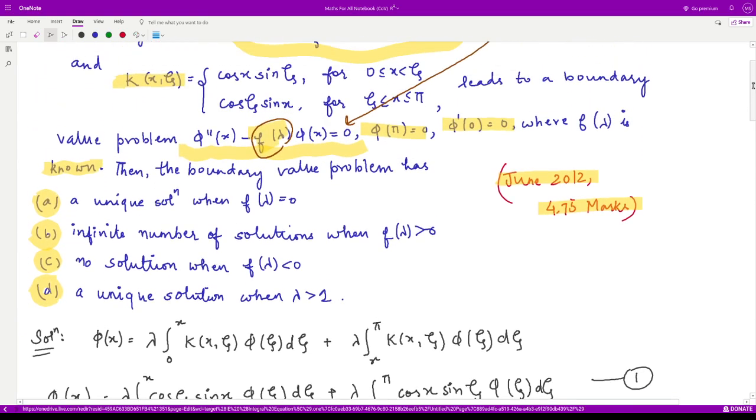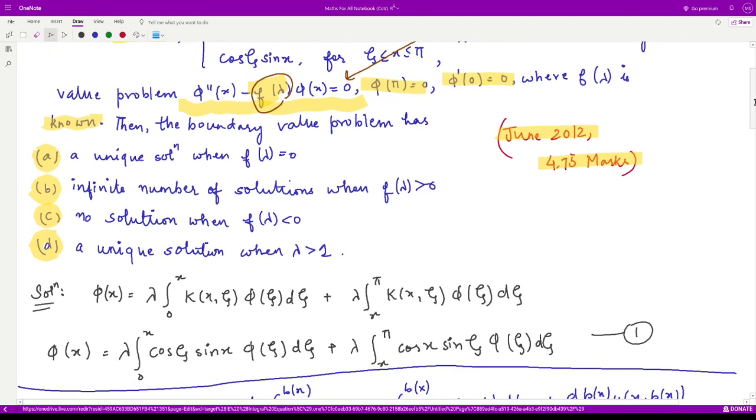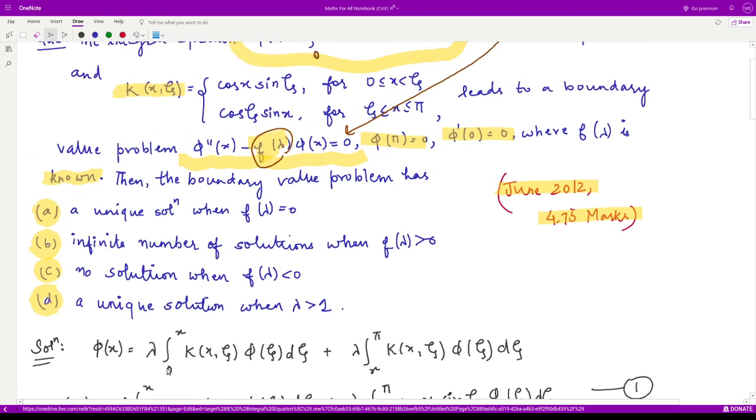So obviously the given equation has the interval from 0 to pi. So we can break this interval at some point x. So we have lambda integration from 0 to x, and then the same integration from the point x to pi, so that we may put the values of different kernels over here.